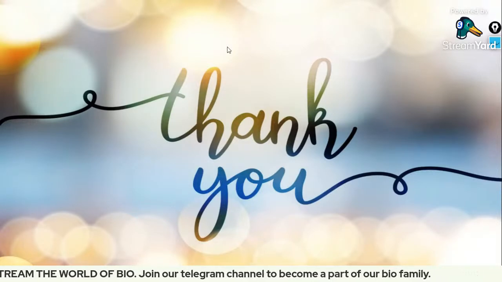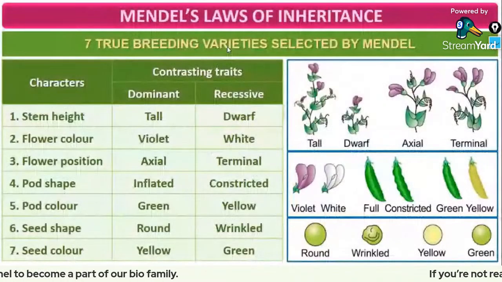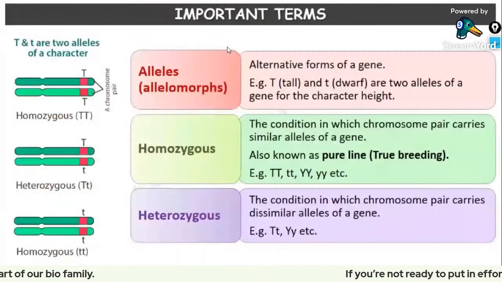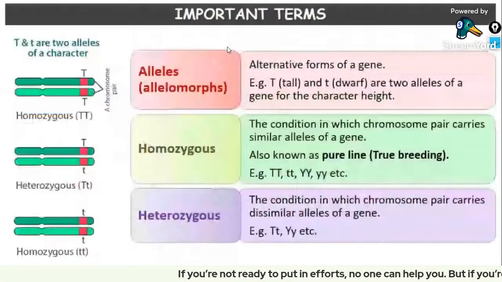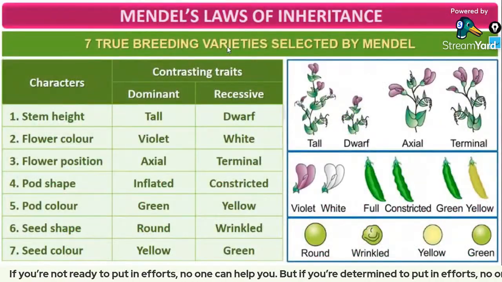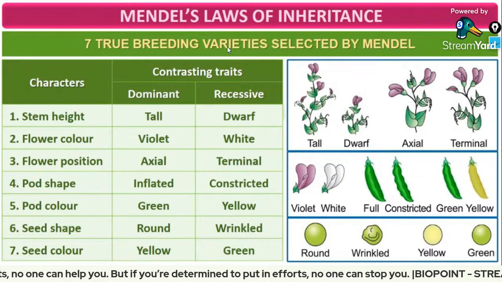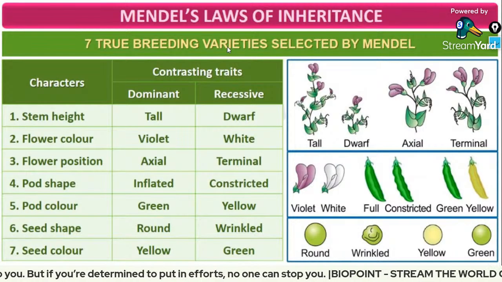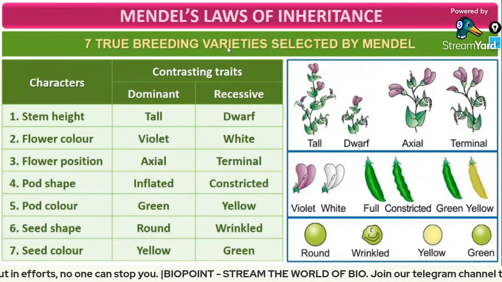Okay, Calvin, I hope now it's perfectly clear and fine for everybody. We have taught only a very simple portion today, just 5 to 6 slides, about the important terminology and about the genetic experiment. This is the only area from where you can get a question. So take up the NCERT book, read up to the portion we reached, take up your MCQ solving book, and solve the MCQs from this area.